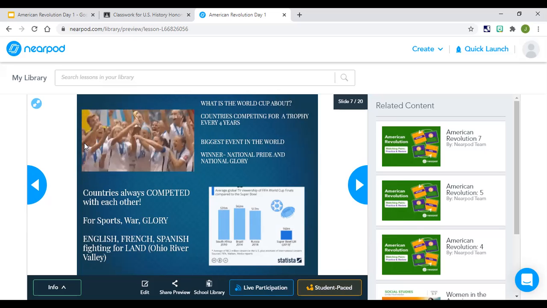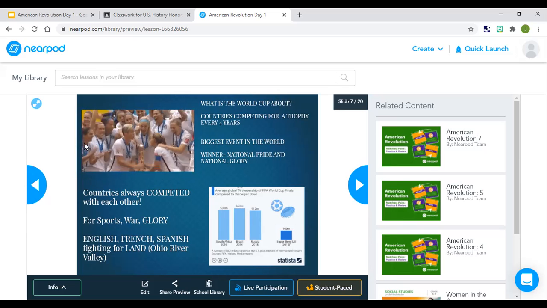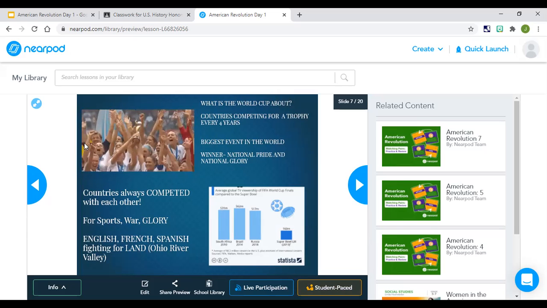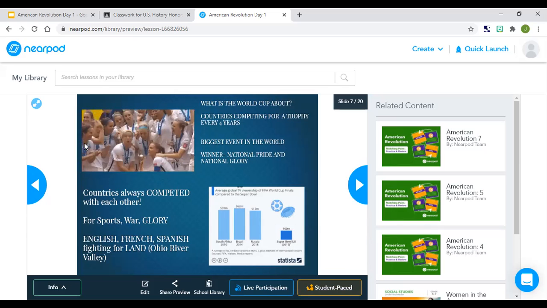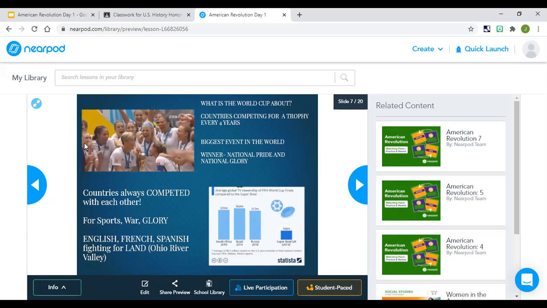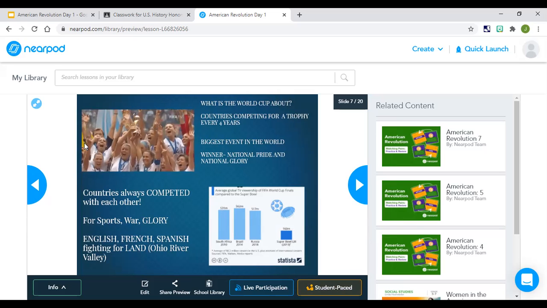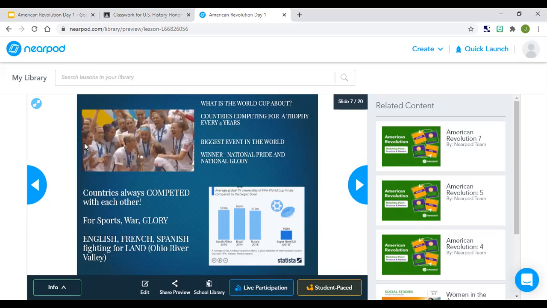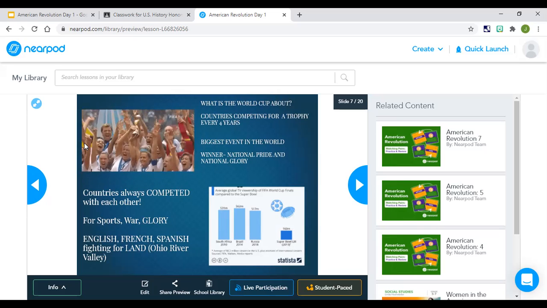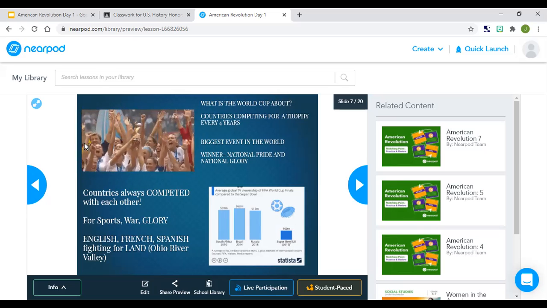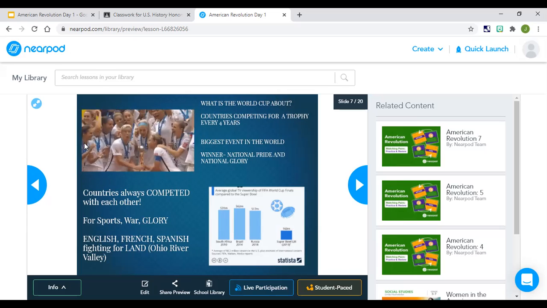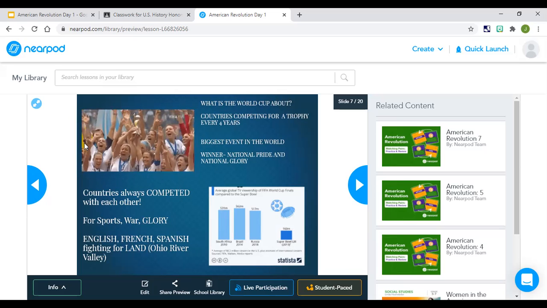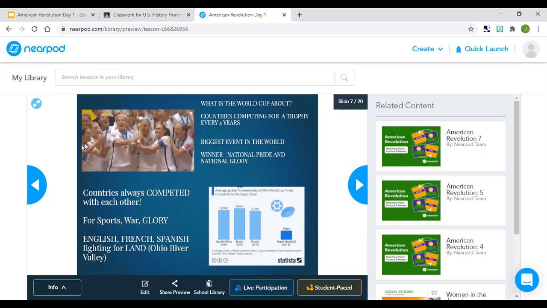So going back to what we were talking about in the colonial times, the English, the French, and the Spanish are going to be fighting over land. And one of the lands that is going to be fought over is the land right in between the 13 colonies, which is owned by the English, and New France, which is owned by the French. So that land right in between them is going to be disputed. And we'll talk about why that land is being fought over. Anyways, the name of that land is called the Ohio River Valley.